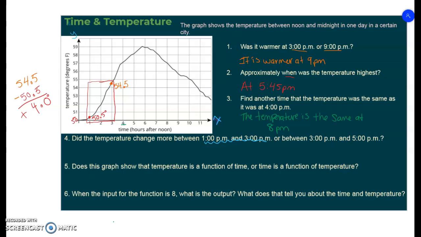So it's increasing by 4 degrees. Sounds cool, but let's actually look at 3 to 5 p.m. because we want to see which one changed the most. From 3 to 5 p.m., I'm going to say it's about 57 maybe, or sorry, 58.